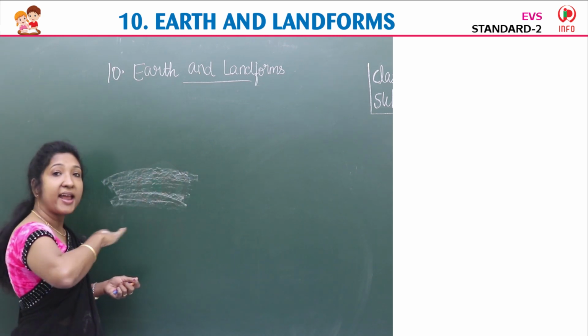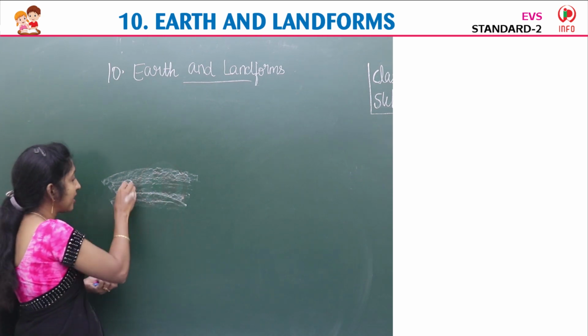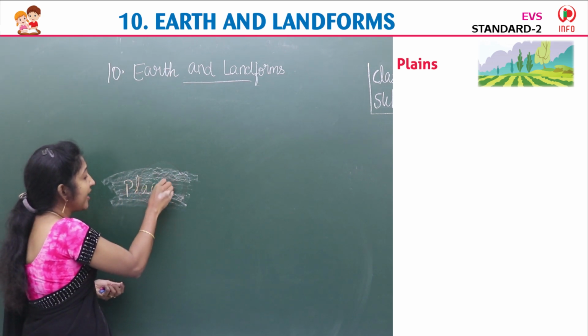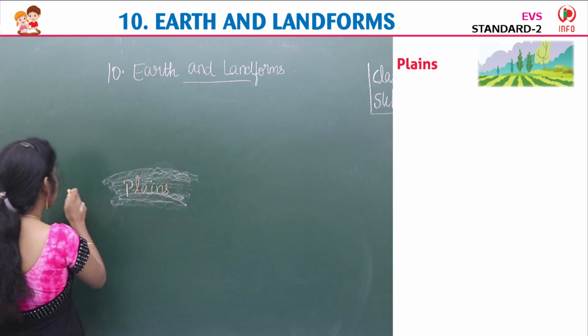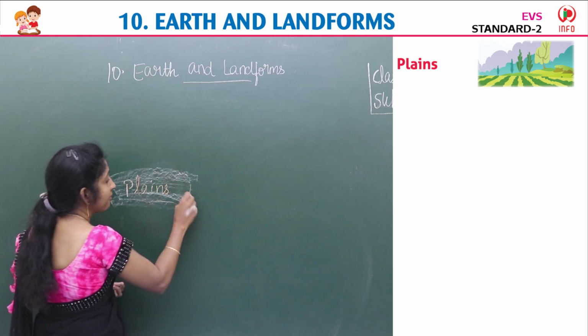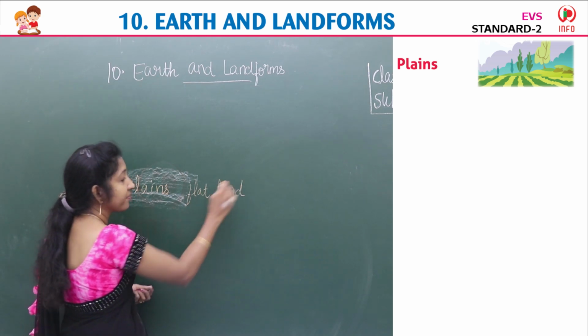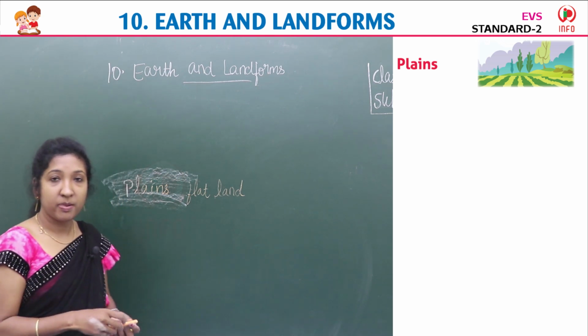This flat land is called plains. Plains are flat land. Okay, children? Plains are flat land.